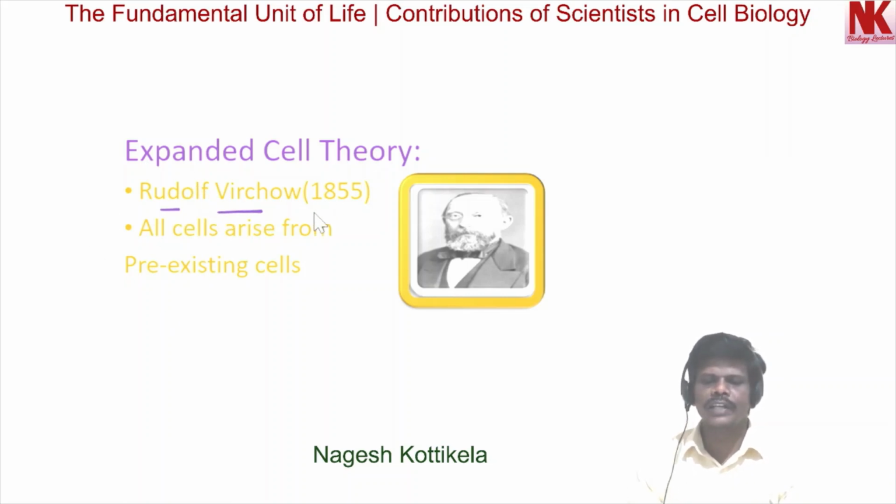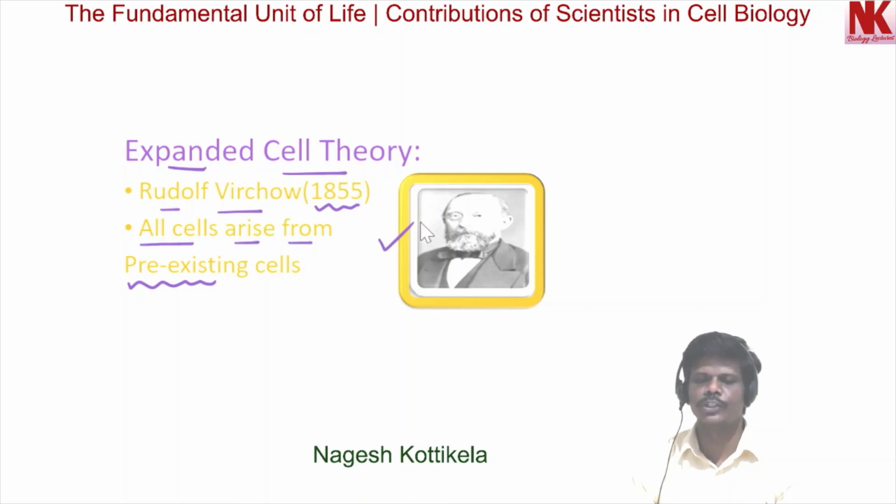Now let's discuss one more scientist named Rudolf Virchow. Rudolf Virchow in the year 1855 expanded cell theory. He added another statement to cell theory, and that is all cells arise from pre-existing cells. Okay, this one is the picture of Rudolf Virchow, and he expanded cell theory.